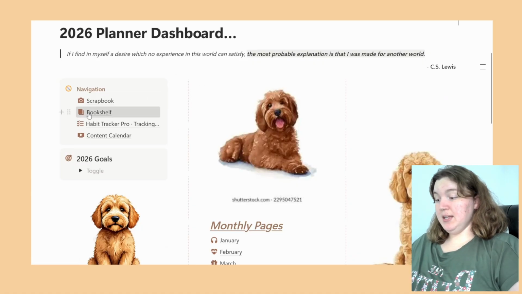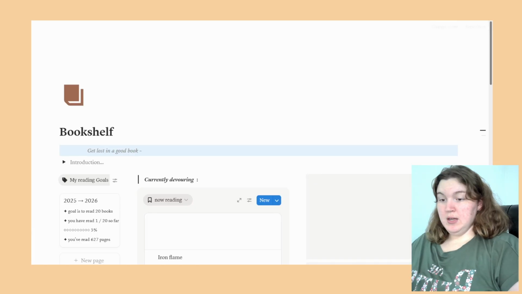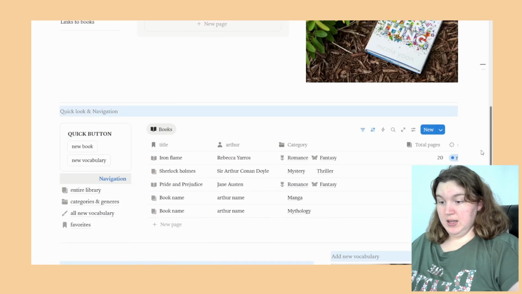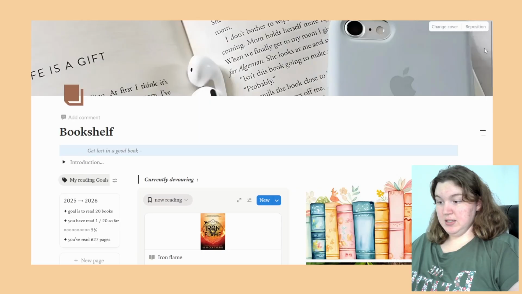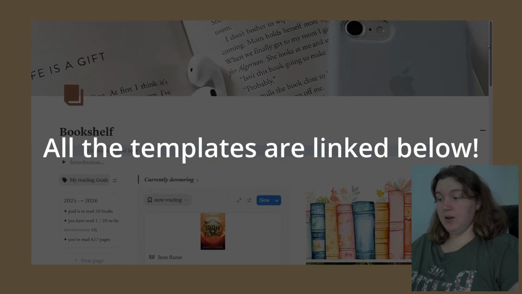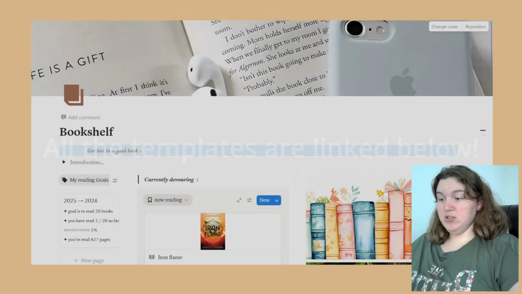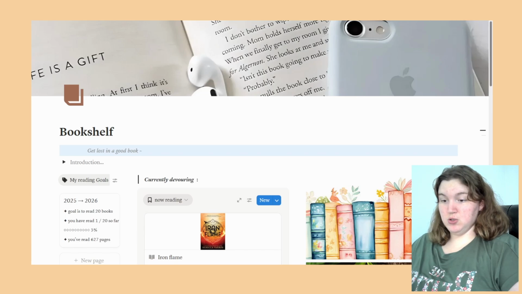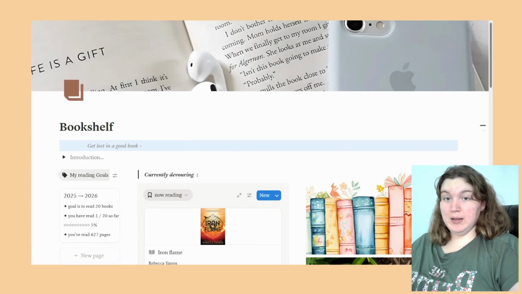So next, this is a bookshelf. This is a template. Let me scroll down to the bottom and see if I have the creator's name. I must have deleted it. I did find these through Notion's templates page though. So yeah, I may change this cover out. I believe this is pages from Flowers for Algernon. I've not read that, so I may change it out to something a little more relevant to me.